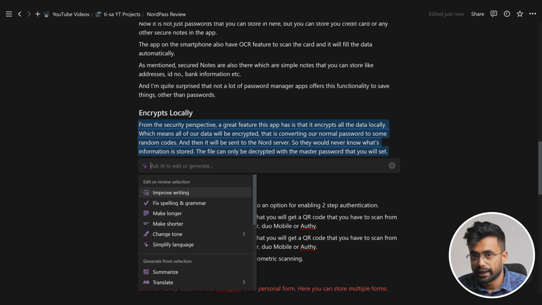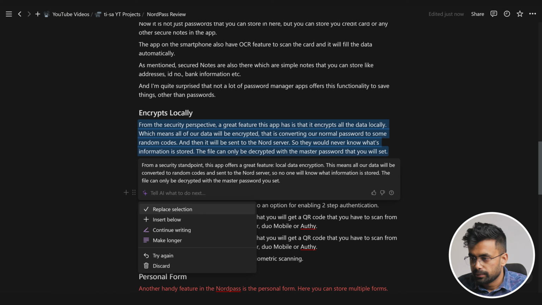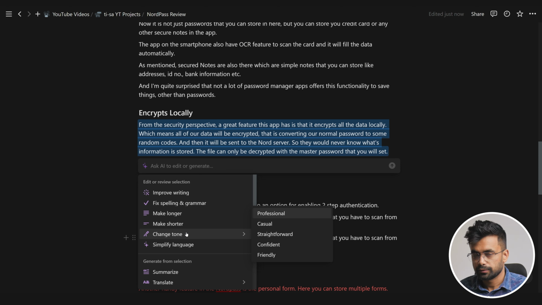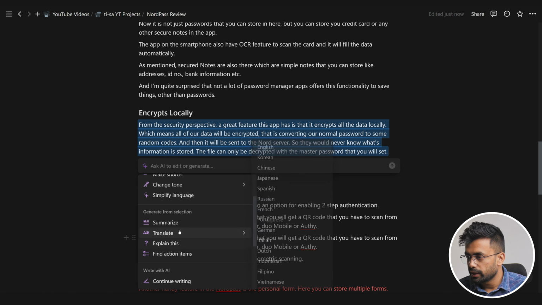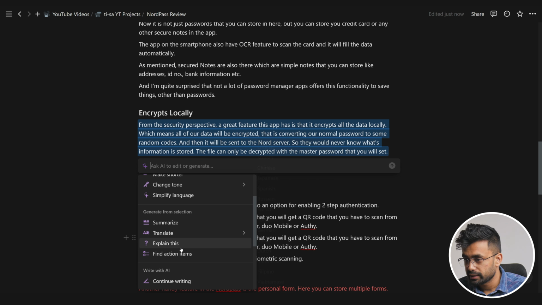We can improve writing. Let's try that out. As you can see, it is now more precise and to the point, unlike my bad writing. Other than that, we have options like fix spelling and grammar, make it longer, shorter, use simpler language. We can also change the tone. Wow, that's incredible. Let's keep going. Summarize, translate this to other languages as well. Then we can also ask AI to explain this or find action items that will create pointers for us.